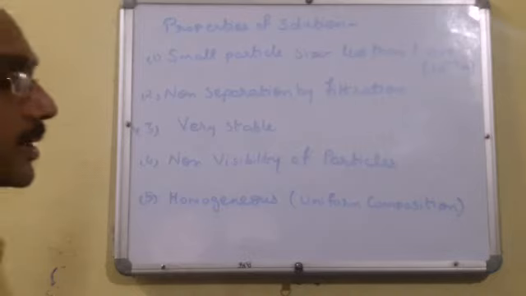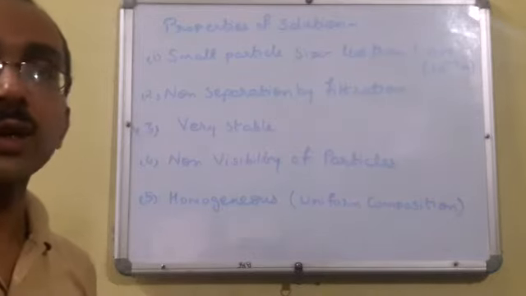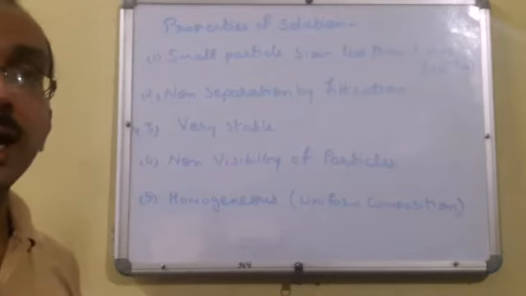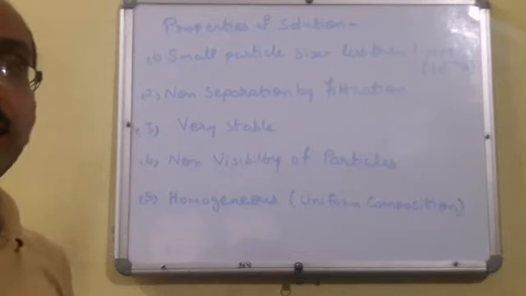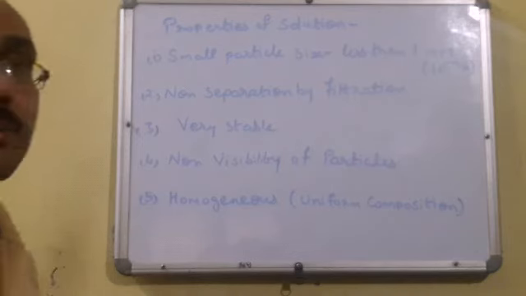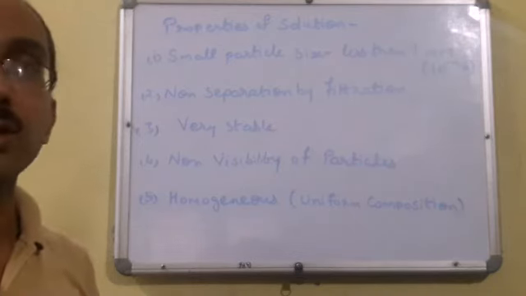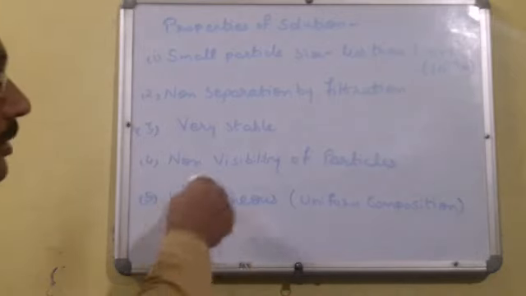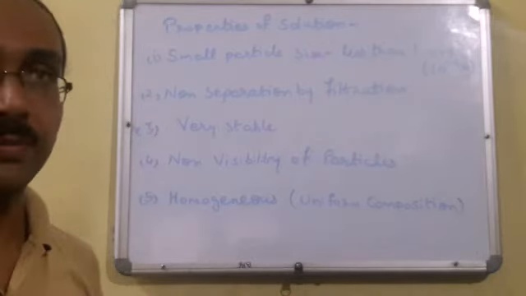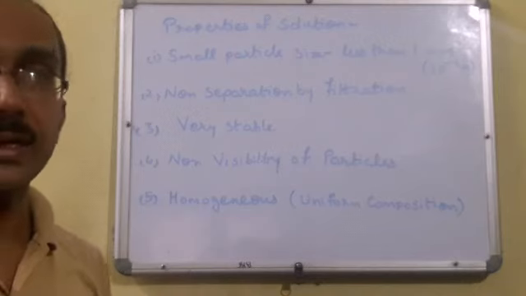Fourth is non-visibility of particles. When we dissolve sugar in water, salt in water, alum in water, फिटकरी, so in that case we see that the sugar completely dissolved, salt completely dissolved, and after that the particles are not visible to our naked eye. It goes into the spaces and hides.